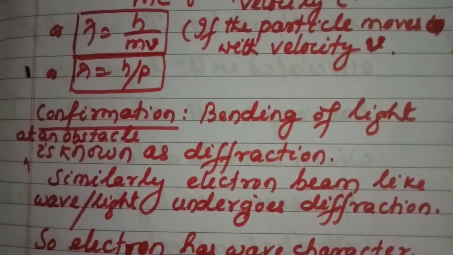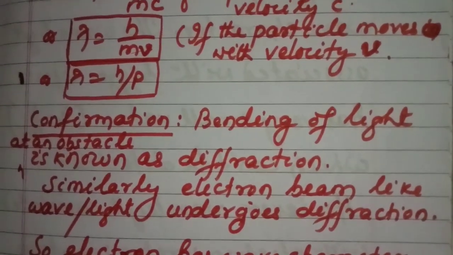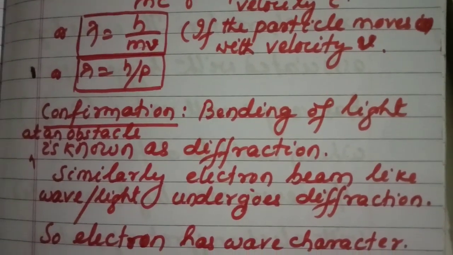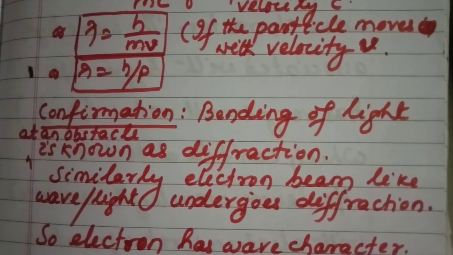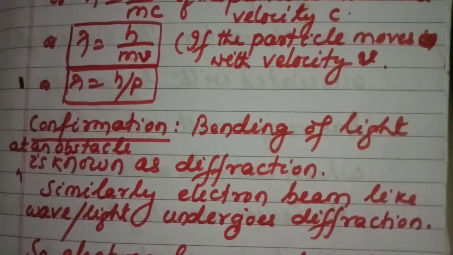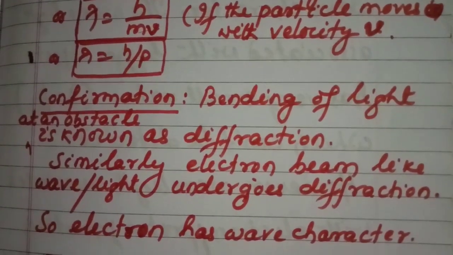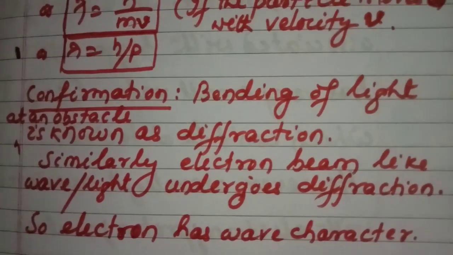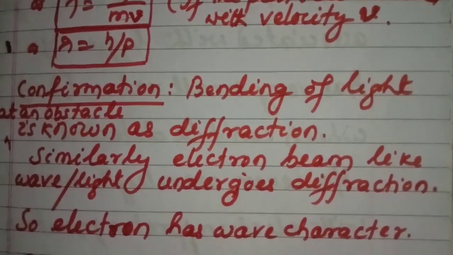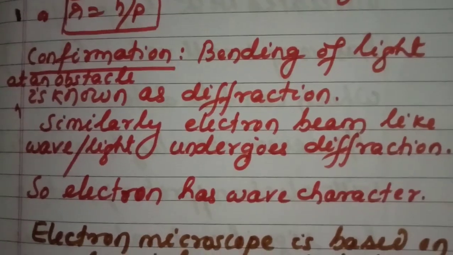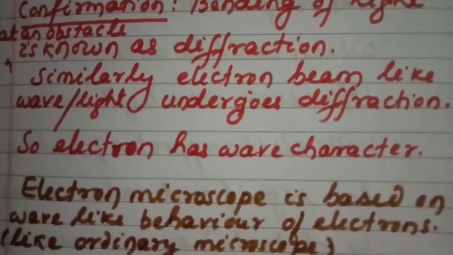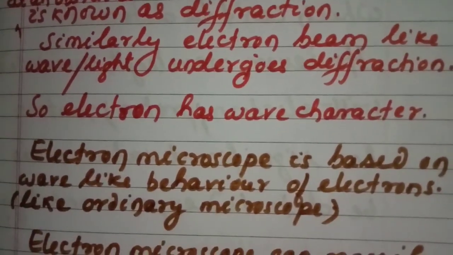Confirmation of wave character of matter. Bending of light at an obstacle is known as diffraction. Similarly, electron beam like wave or light undergoes diffraction. So electron beam has wave character. Electron microscope is based on wave-like behavior of electrons.